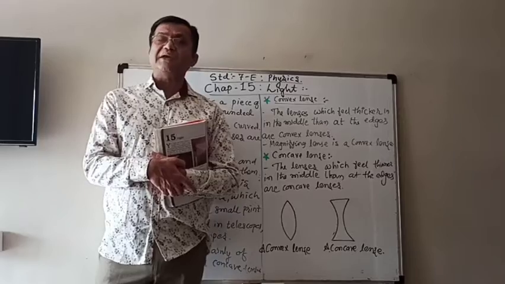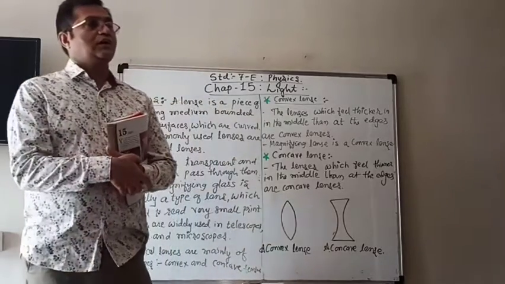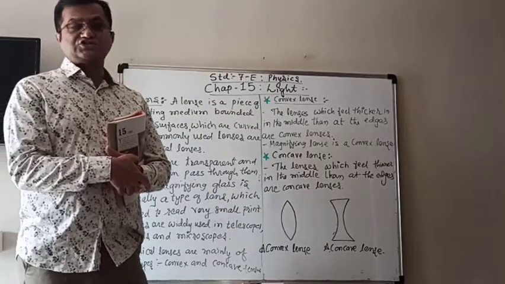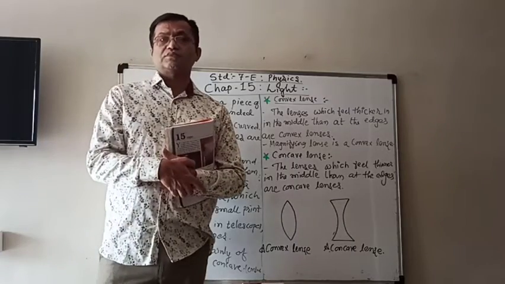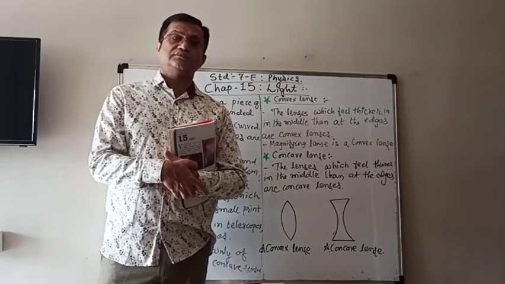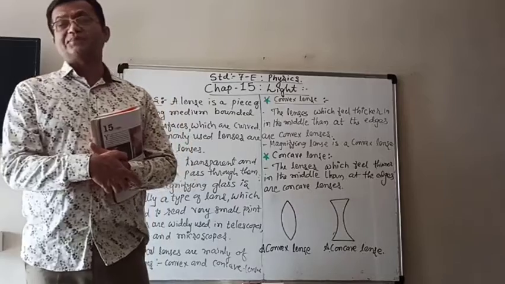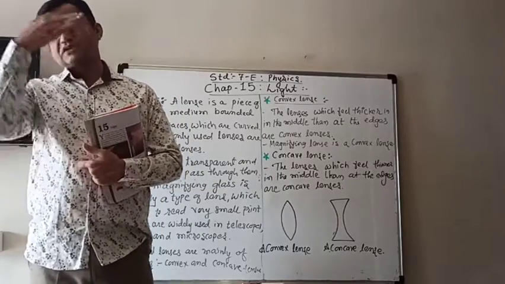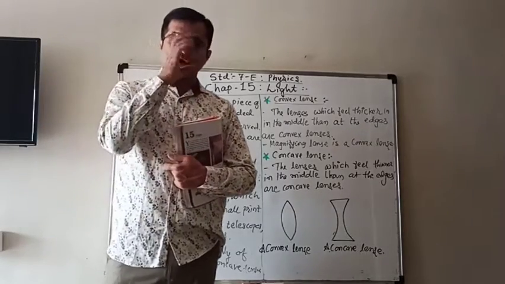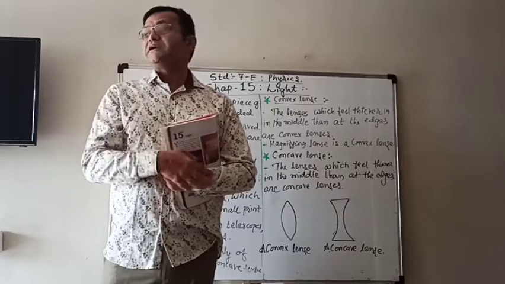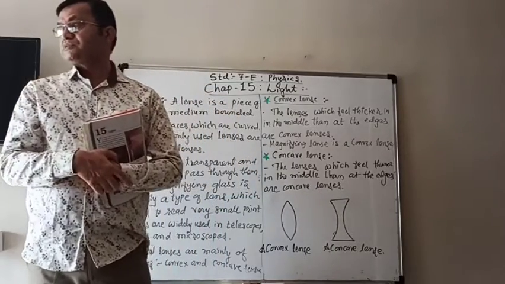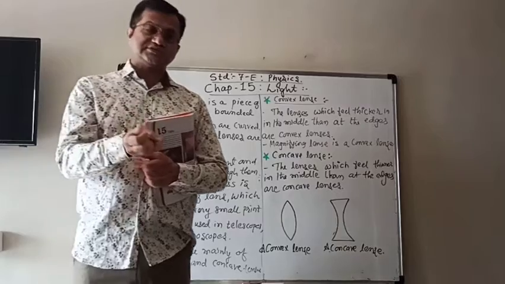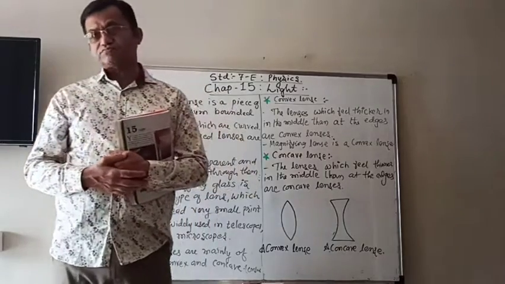We saw that in a plane mirror, the image is virtual, as it cannot be obtained on a screen. Also we saw that it is always erect. It is the same size as the object.